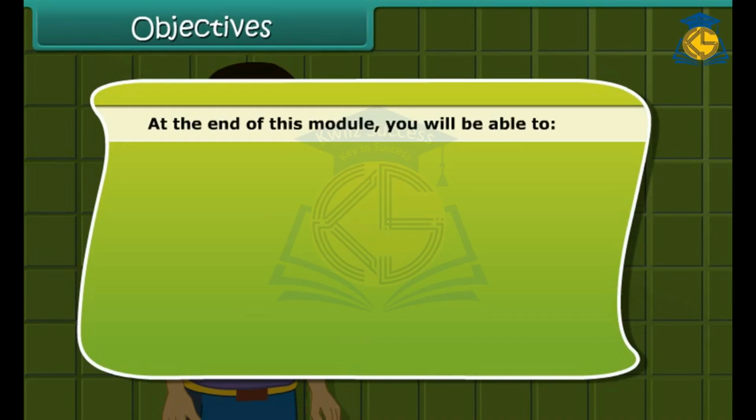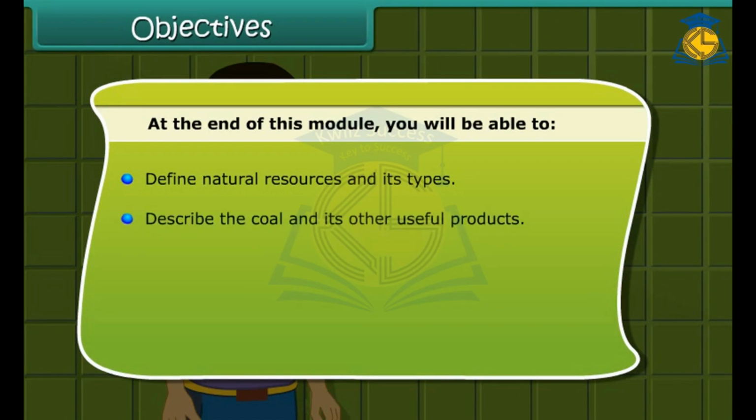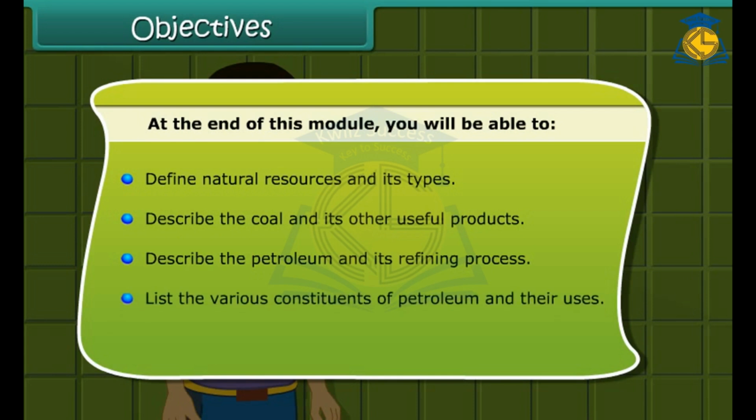At the end of this module, you'll be able to define natural resources and its types, describe coal and its other useful products, describe petroleum and its refining process, list the various constituents of petroleum and their uses, describe the natural gas and its importance.